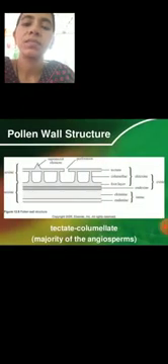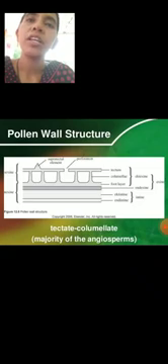So the pollen grain consists of two layers. The outer layer is called exine, the inner layer is called intine. The exine can be differentiated into two layers, the sexine and the nexine. The sexine is again differentiated into the basal foot layer, the middle bacula and the upper tectum.